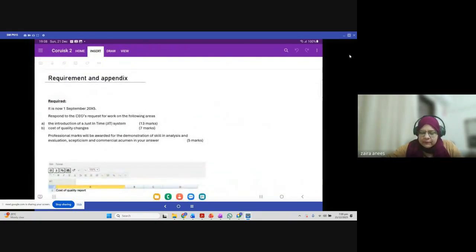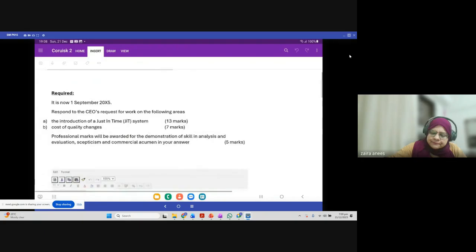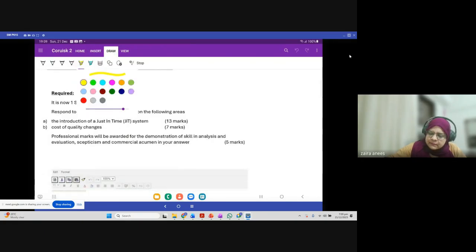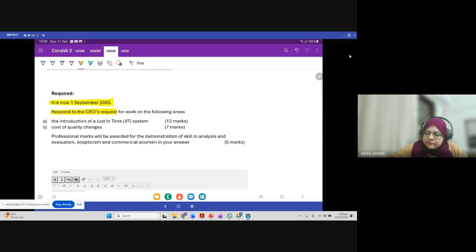Now, what is the requirement? The requirement says it is now 1st September 20x5, and you are supposed to respond to the CEO's request for work on the following areas. The introduction of JIT system. Now, the most important point in this case is the introduction. Why is this important?